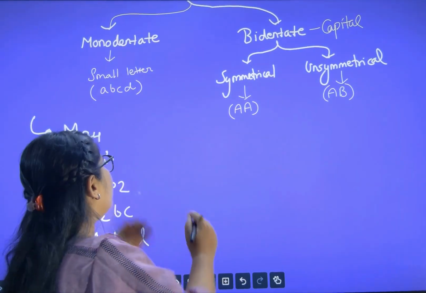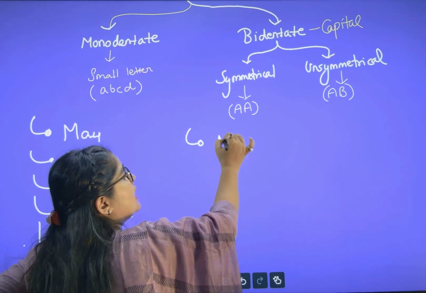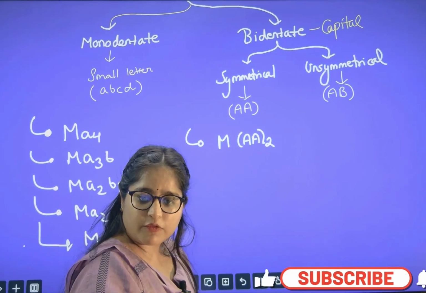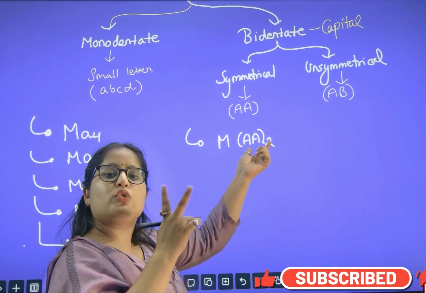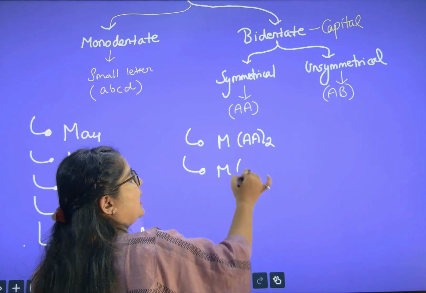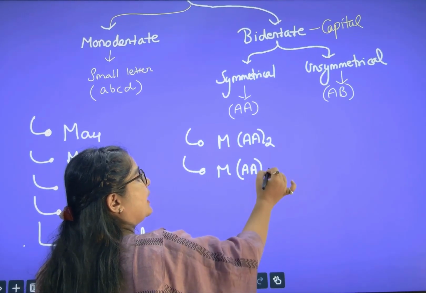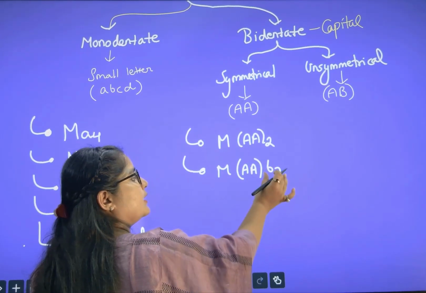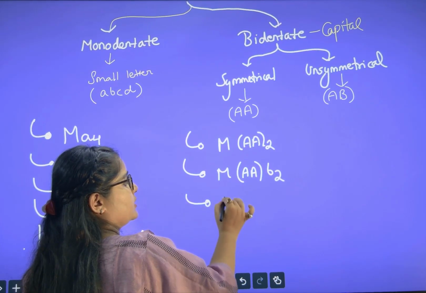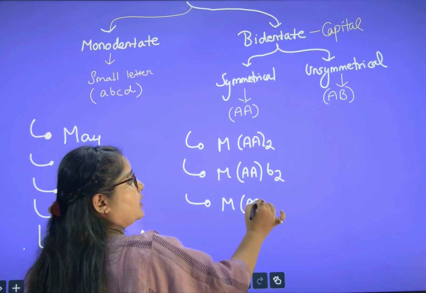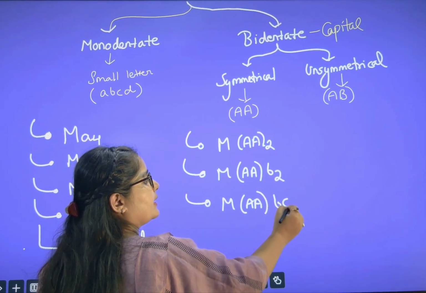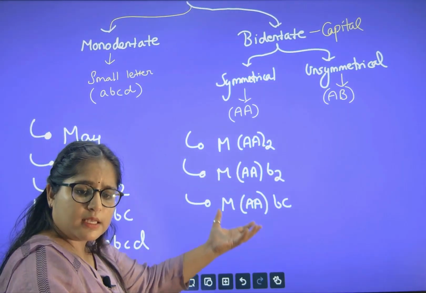For bidentate ligand, what are the cases? The first case is M(AA)2, as the coordination number is 4: two donors each, 2 into 2, 4. Next, I can take only one symmetrical bidentate ligand and two monodentate ligands of the same type. One more possibility: take a symmetrical bidentate ligand and change the two monodentate ligands to b and c. These are the three cases.